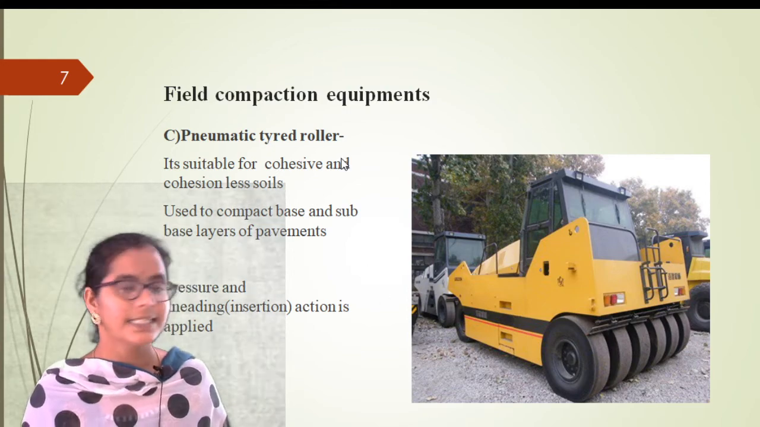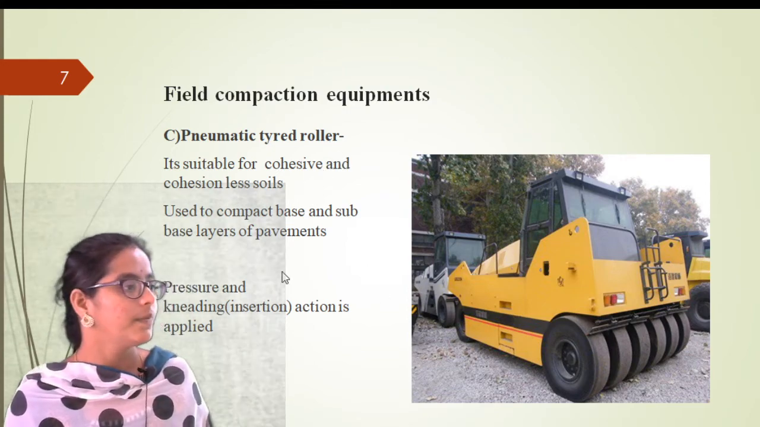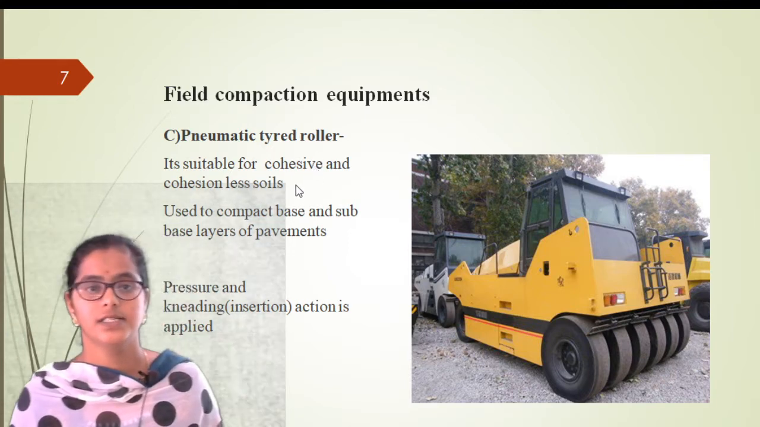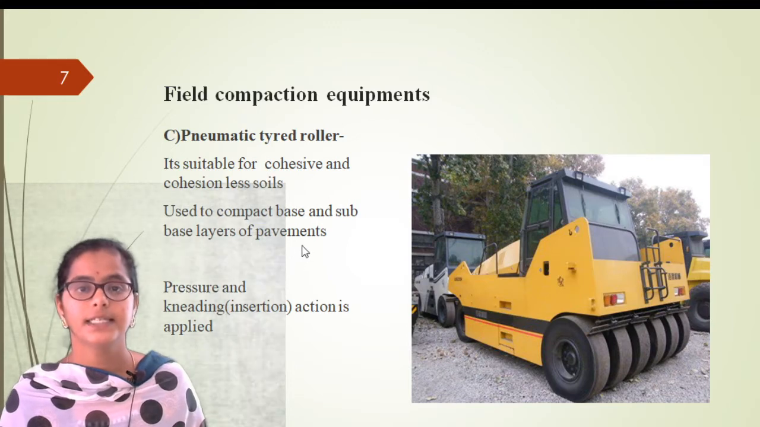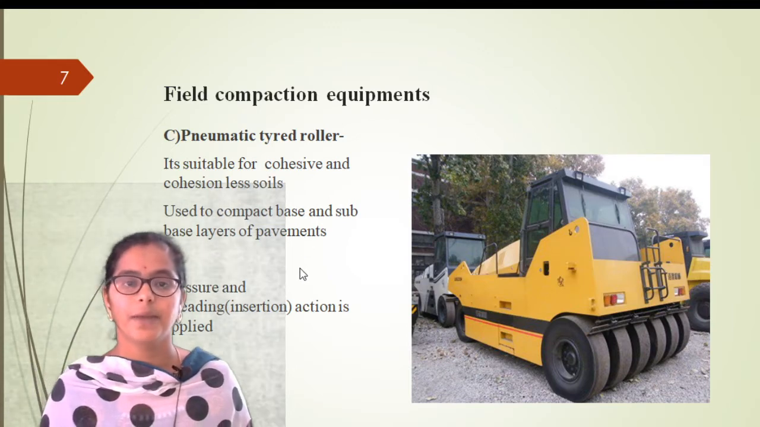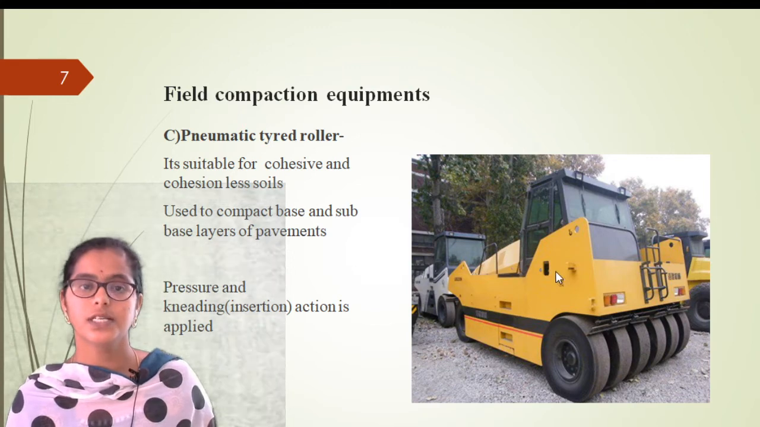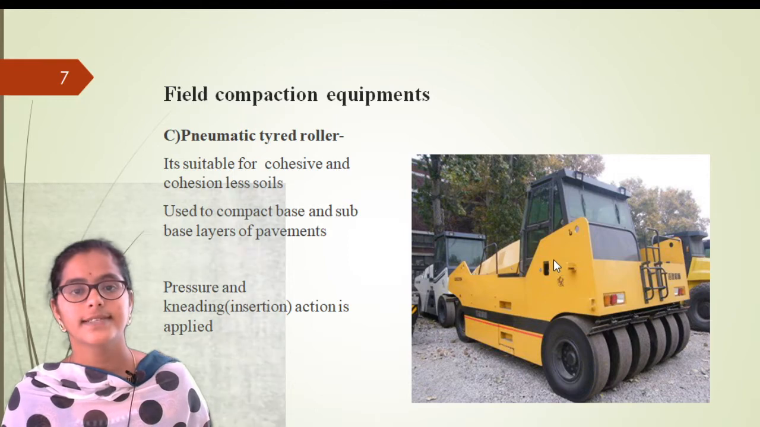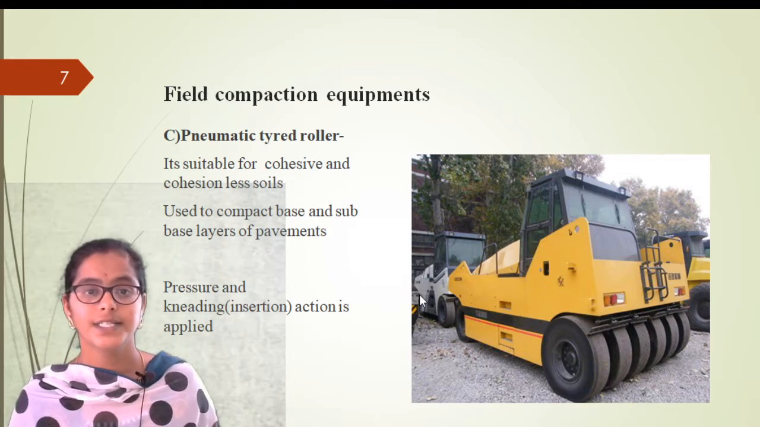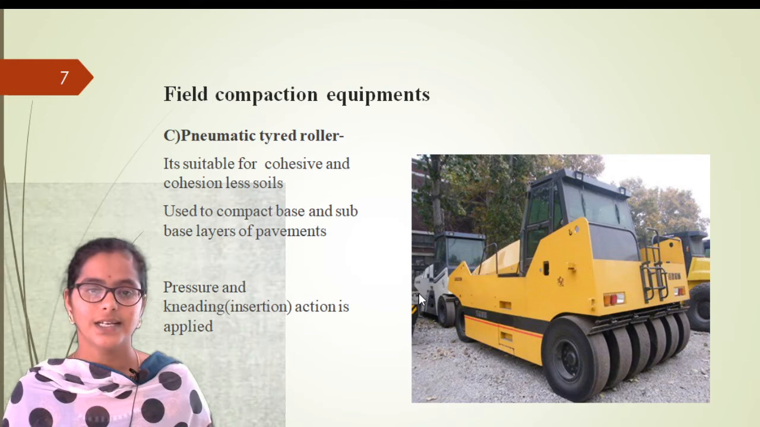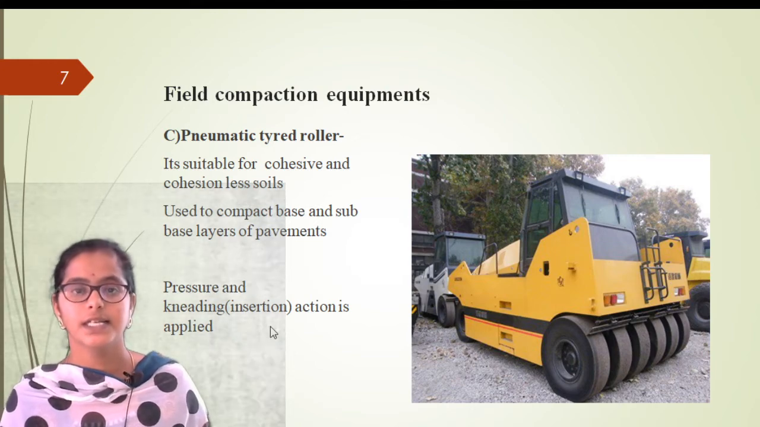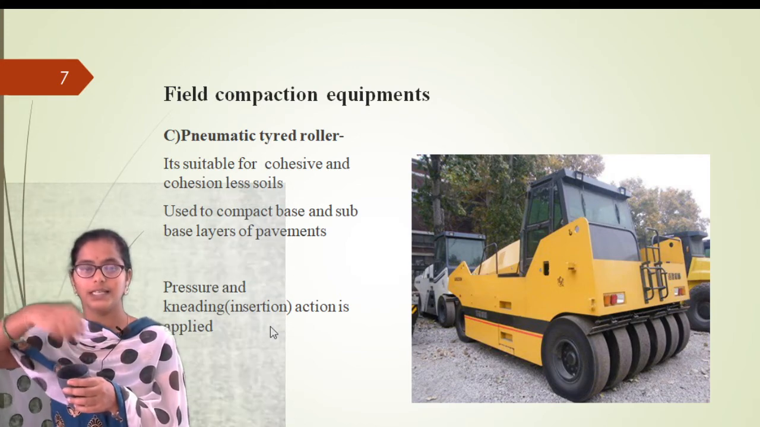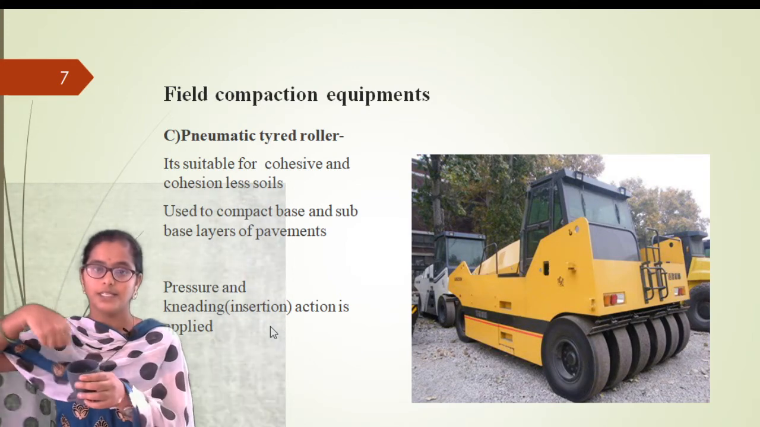Pneumatic tyre roller, right? It is suitable for cohesive and cohesionless soils. Okay, used to compact base and subbase layers of pavement. So this is also used in road construction. Pressure and kneading action is applied, right? So what is the difference between this pressure and kneading action? Pressure means we are giving the pressure like this, or else we are giving the pressure like this.